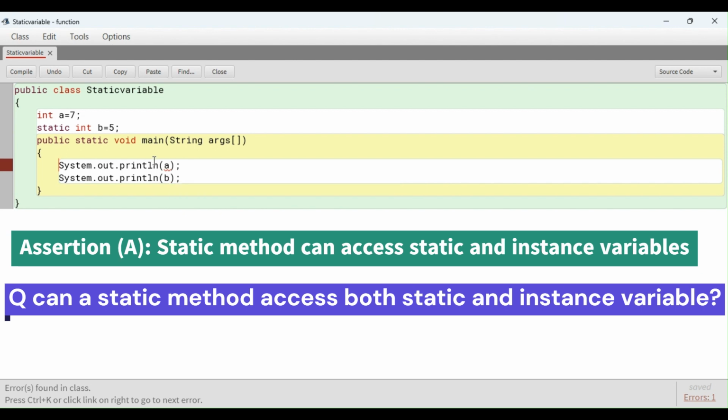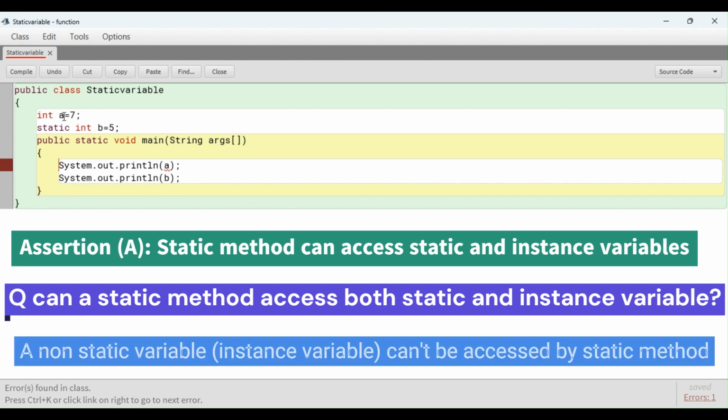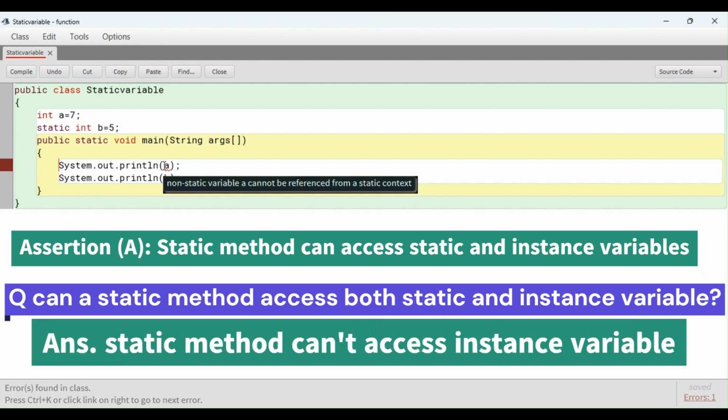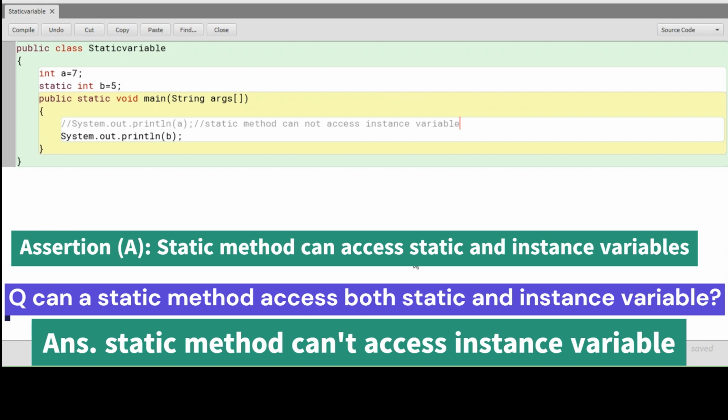That means a non-static variable cannot be accessed by a static method. So a static method cannot access a non-static, that is instance, variable. Now come to the reason part.